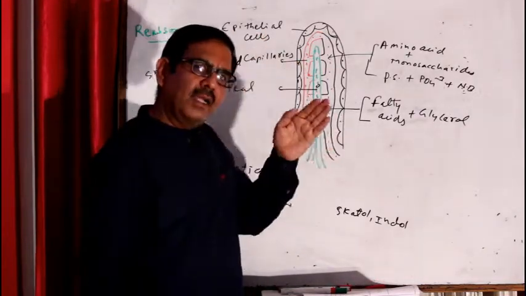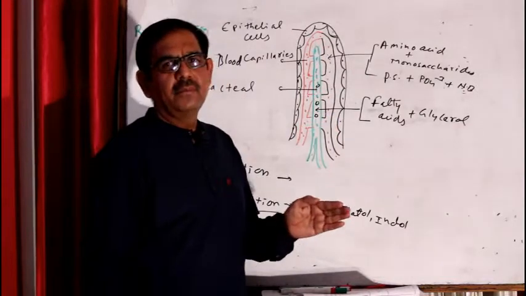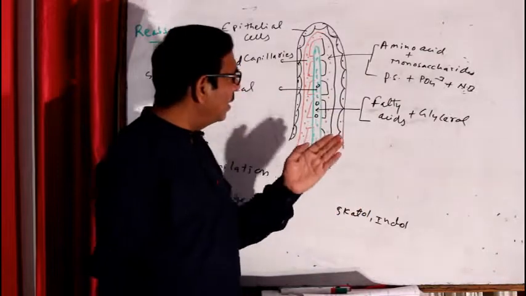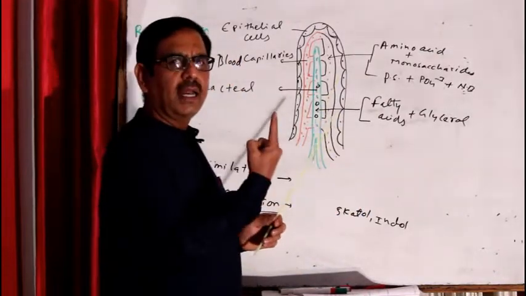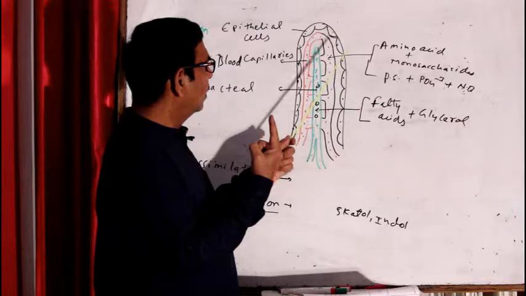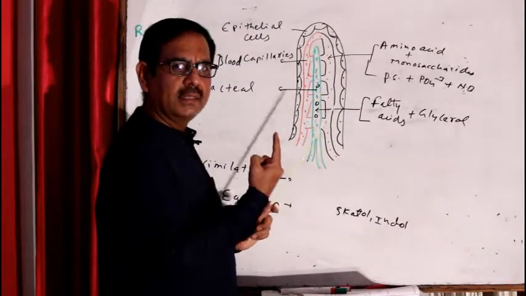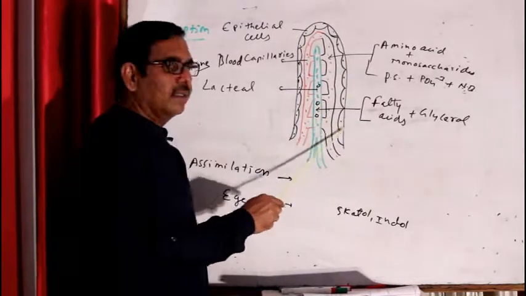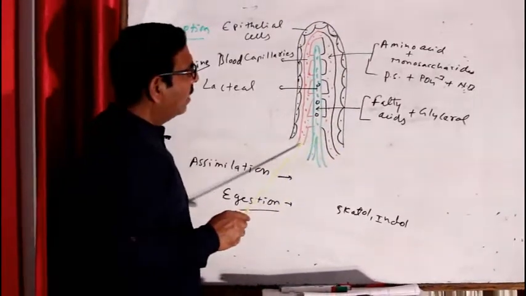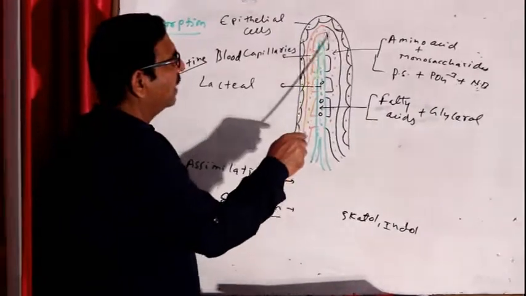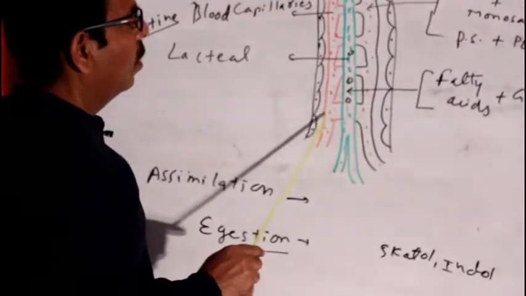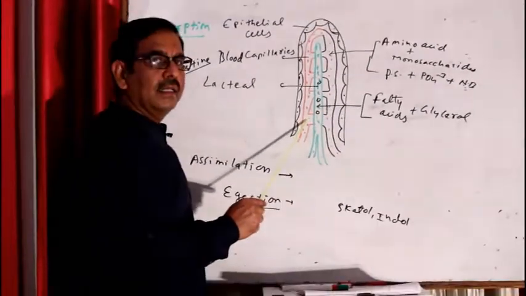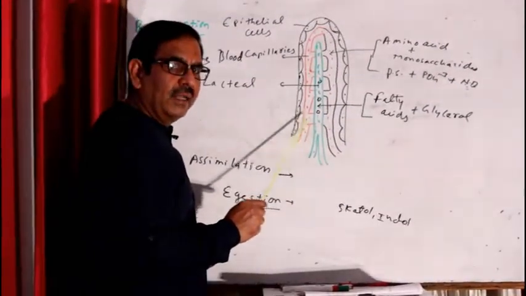The last part of the small intestine is lined by finger-like projections called villi, and the singular is called villus. Villus is a finger-like process like this one. So this is a finger-like process, this is called a single villus. This villus is lined by epithelial cells and a network of blood capillaries. As you know, capillaries are red and blue in color because they are the connecting link between arteries and veins.